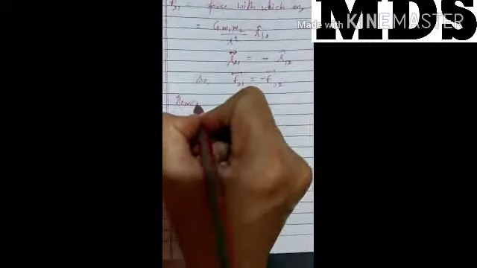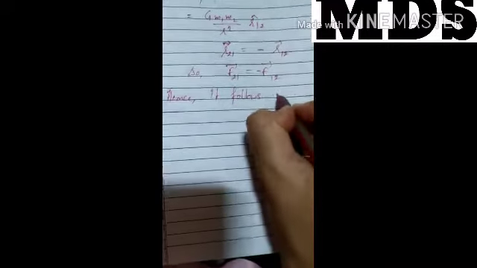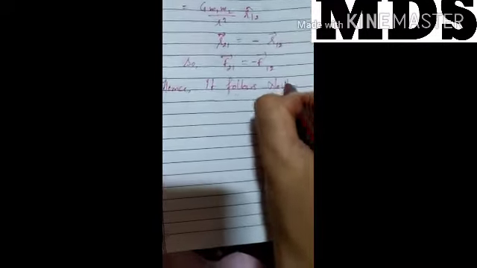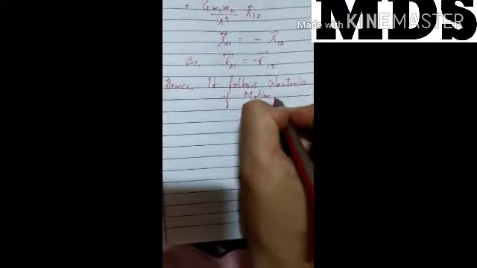Hence it follows Newton's third law. Everyone knows about the third law of Newton: for every action there is an equal and opposite reaction. That is Newton's third law. That is the vector form of Newton's law of gravitation. Clear now?